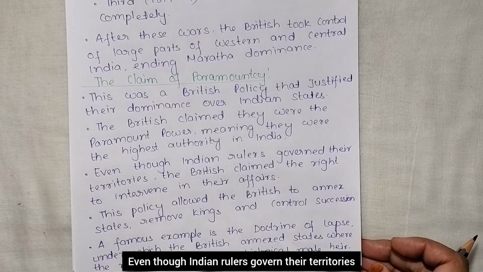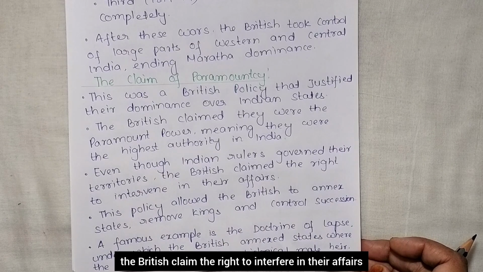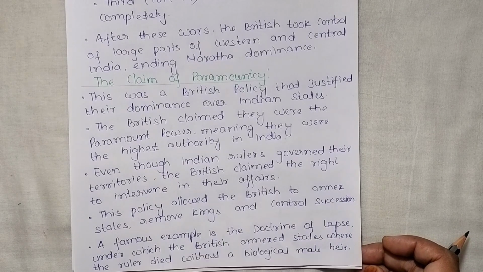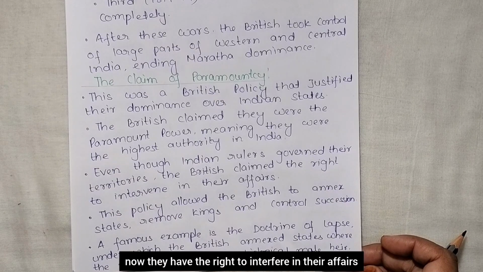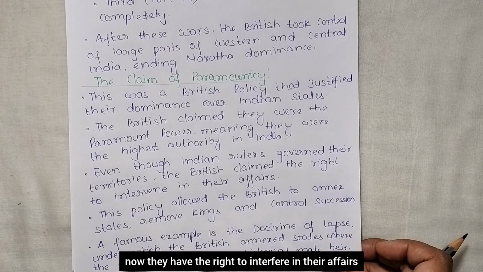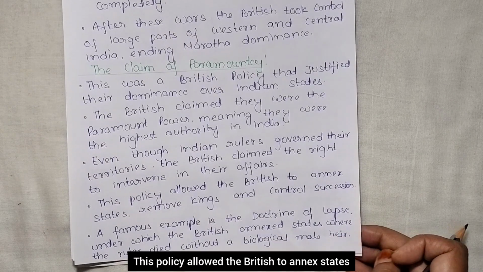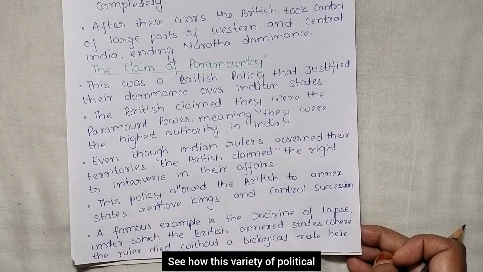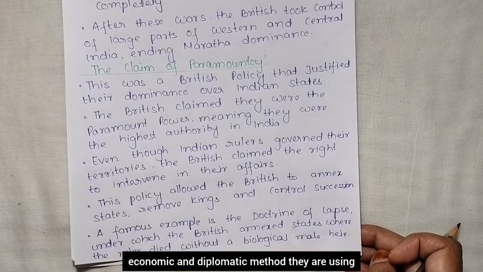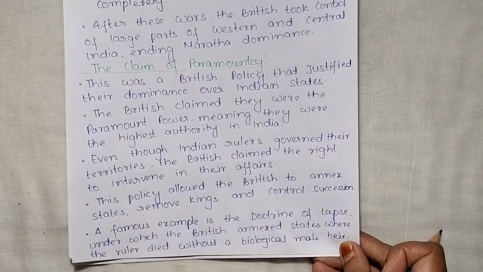Even though Indian rulers governed their territories, the British claimed the right to intervene in their affairs. So even though the Indian rulers are ruling, now these Britishers think themselves that they are the higher authority, now they have the right to interfere in their affairs. This policy allowed the British to annex states, remove kings and control succession. See how this variety of political, economic and diplomatic methods they are using and just annexing the Indian